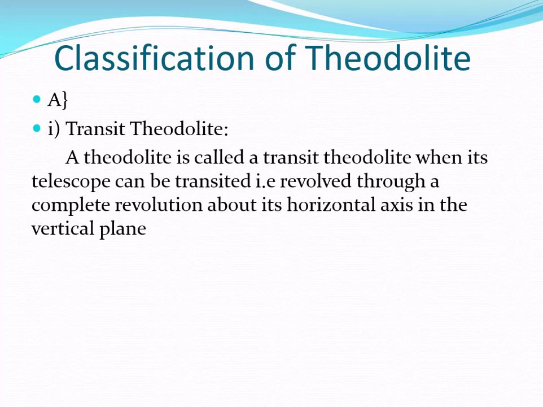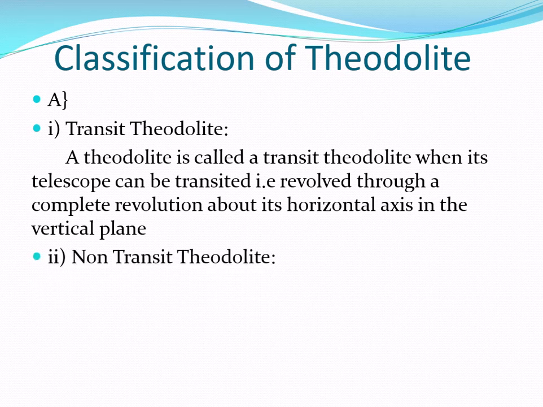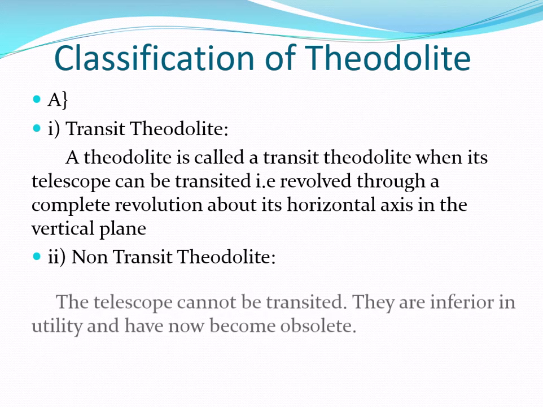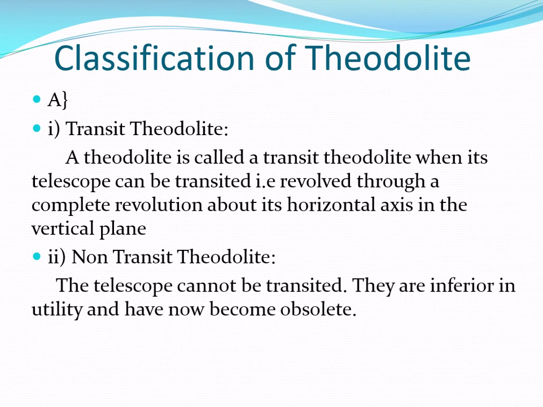What is a transit theodolite? A theodolite is called a transit theodolite when its telescope can be transited, that is, revolved through a complete revolution about its horizontal axis in the vertical plane. The second type is the non-transit theodolite, which is exactly the reverse of the transit theodolite. That is, the telescope cannot be transited. They are inferior in utility and have now become obsolete. So this is the first classification of the theodolite.